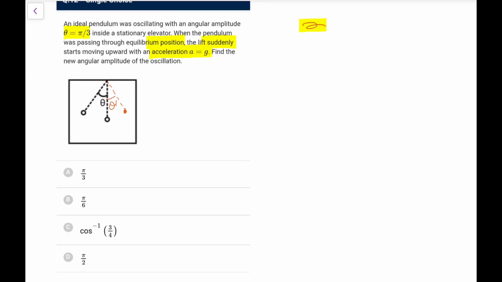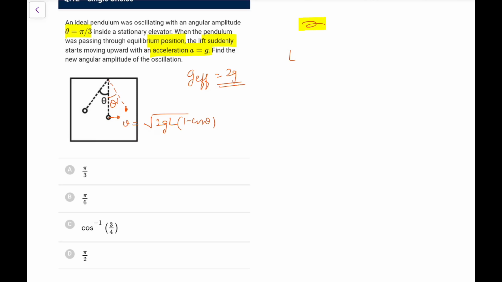So first of all, I'll simply take the energy analogy. From here to here, you can make out this velocity was root 2gh, and that h was L into 1 minus cos theta. Now when it goes up, the effective acceleration due to gravity, because the lift is going upwards, becomes 2g. So g effective becomes 2g. So I can directly say the height will become half, because h is v square by 2g. So now the new height, L 1 minus cos theta dash, would be equal to half of L 1 minus cos theta.